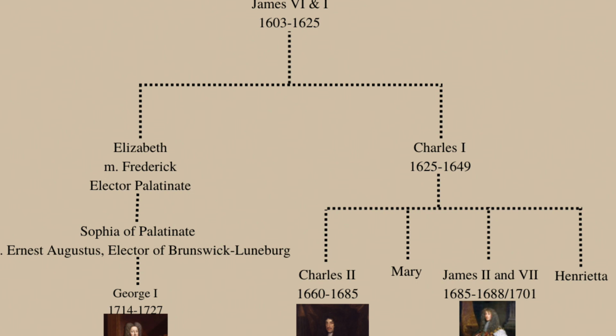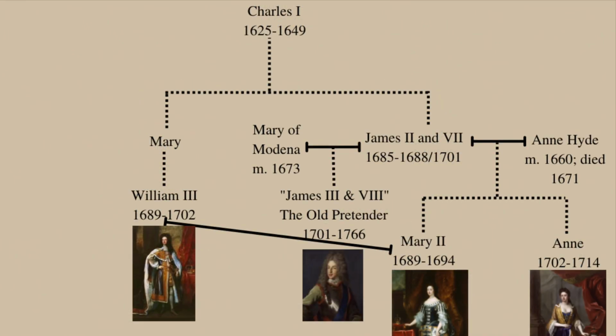In 1660, the English Parliament offered back the throne to Charles' eldest surviving son, Charles, and he accepted, becoming Charles II. He was married to Catherine of Braganza, but unfortunately they had no living children. Charles died in 1685, and his Catholic brother James became James II and 7th. James had 2 living daughters from his first marriage to Anne Hyde. Their names were Mary and Anne, and both were Protestant.